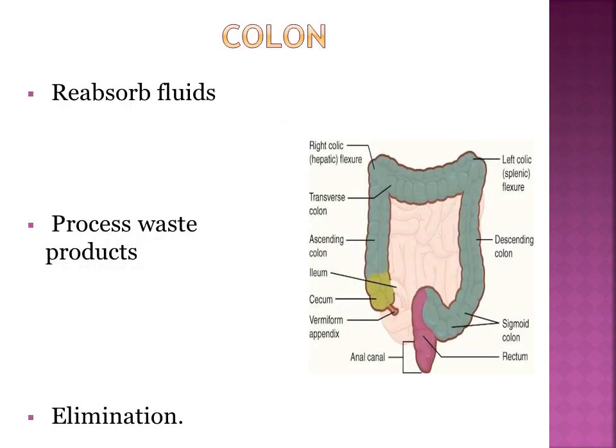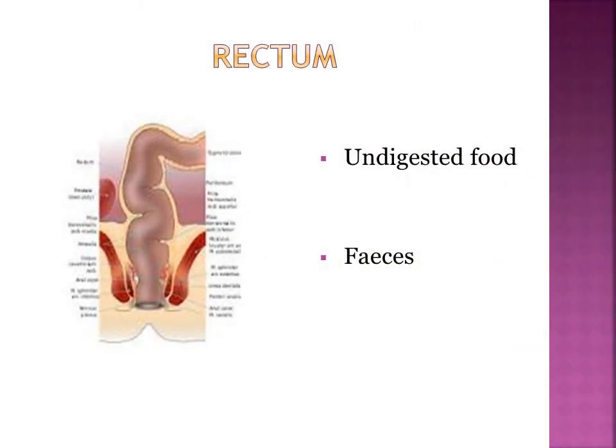Now we have the second part of the large intestine, colon. This is the second part of large intestine. The colon is the last part of the digestive system. Its function is to reabsorb fluids and process waste products from the body and prepare for its elimination. The rectum is the very last part of the body. Its work is to store undigested food until it is passed out of the body.